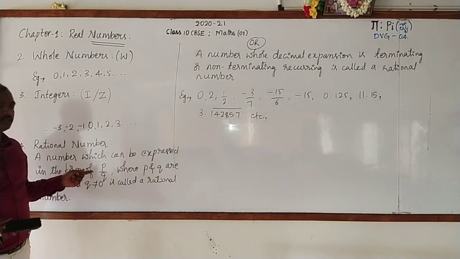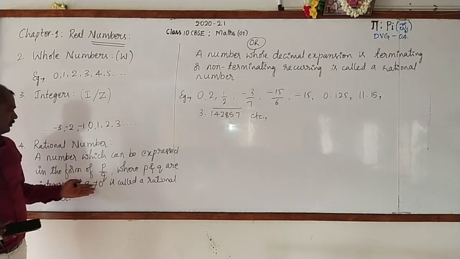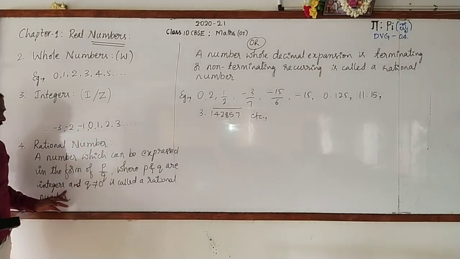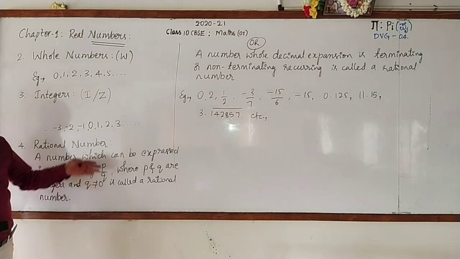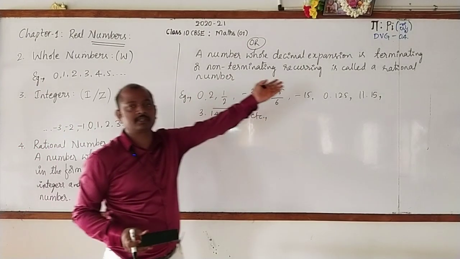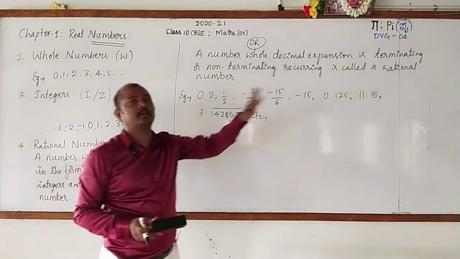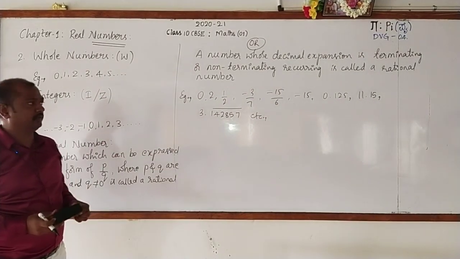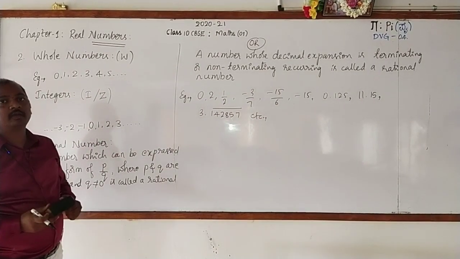Number which can be expressed in the form of P by Q with the condition P and Q are integers and Q is not equal to 0, or a number whose decimal expansion is terminating or non-terminating recurring. That is called a rational number.